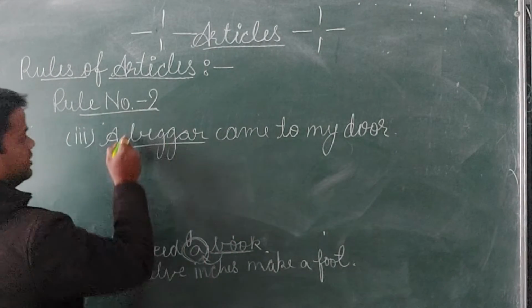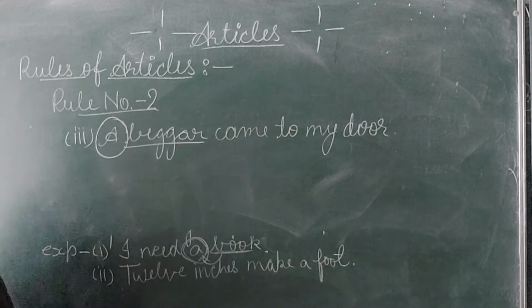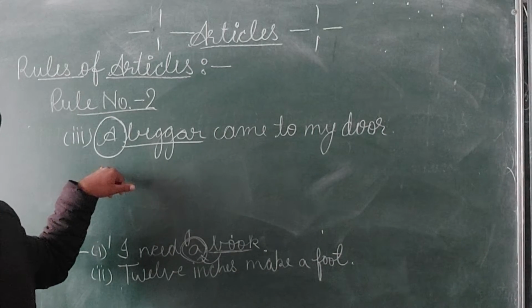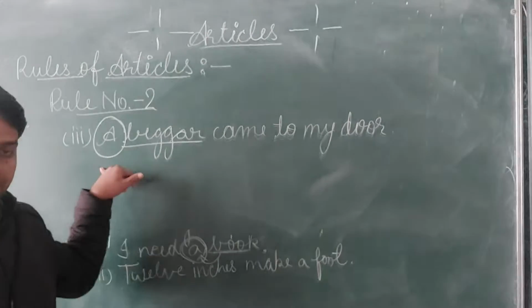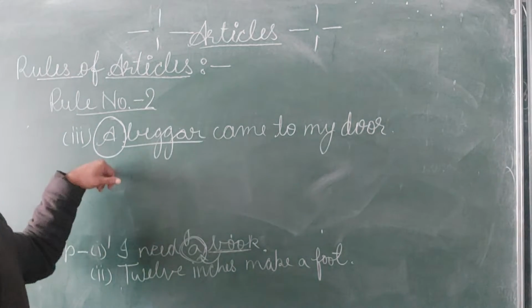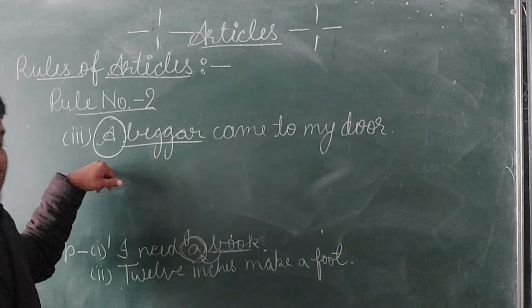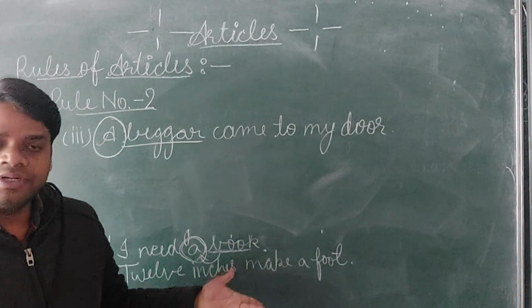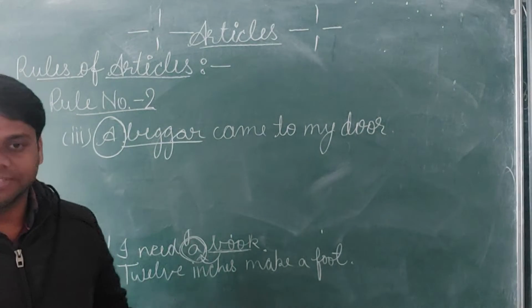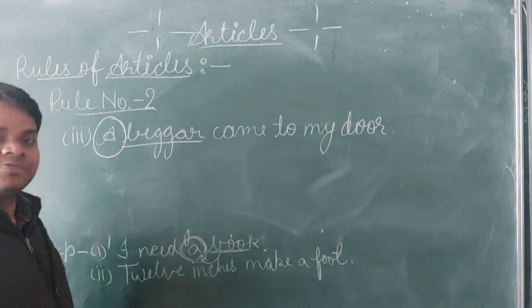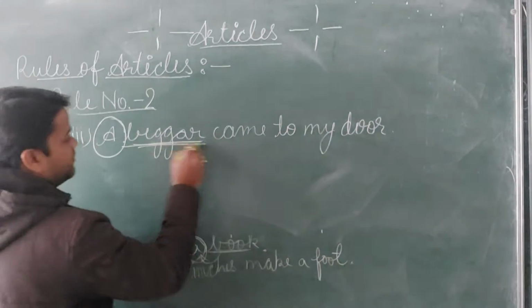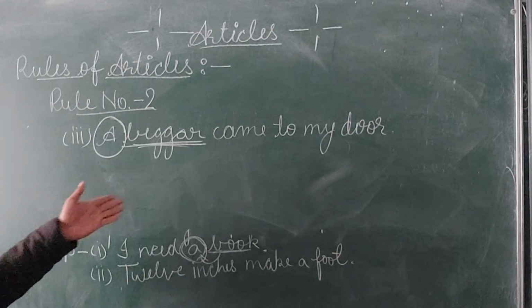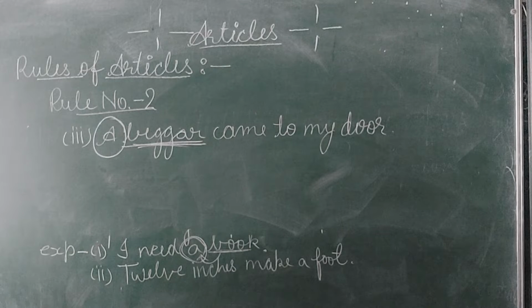Before this beggar we are using the indefinite article a. So it is very easy to understand. We can use the indefinite article before a countable noun and a particular person. Particular person means we are talking about a beggar. So before that we will write a.